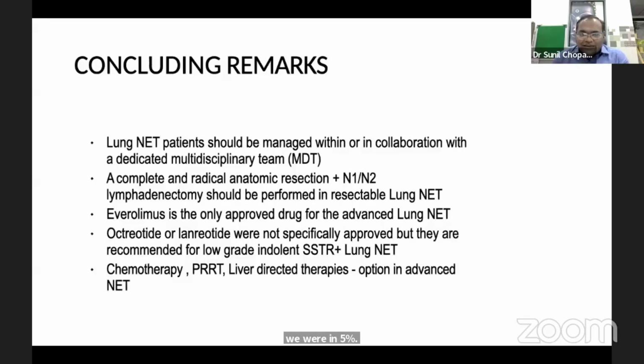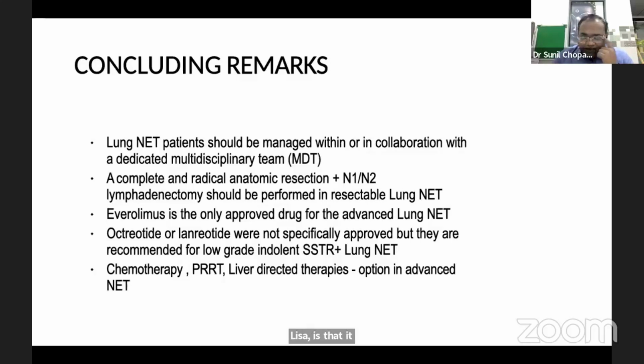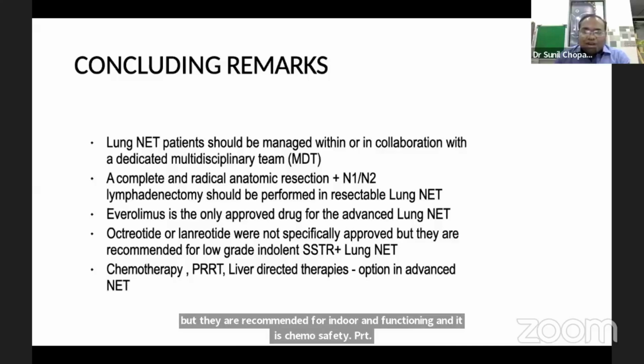To summarize, lung NAT should be managed within or in collaboration with a dedicated multidisciplinary team. A complete or radical anatomic resection plus N1, N2 lymphadenectomy is the treatment for resectable lung NATs. Everolimus is the only approved drug for advanced lung NAT. Octreotide or lanreotide were not specifically approved, but they are recommended for indolent and functioning NATs. Chemotherapy, PRRT, and liver-directed therapies are other options in advanced NAT.